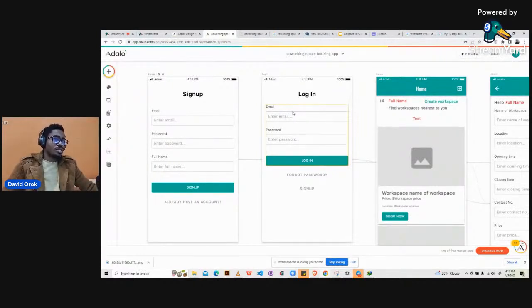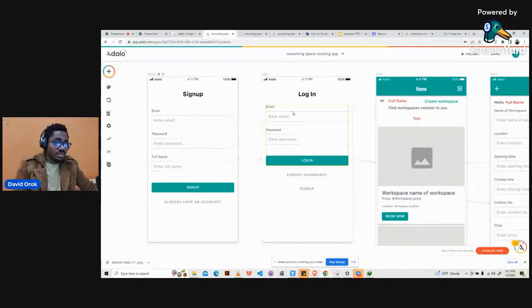So a co-working space booking application, what it's supposed to do is this: it is an application created to help freelancers and technical talents who are looking for co-working spaces nearest to them to easily find it and then book it, and then be able to easily locate the co-working space they have already booked, right?